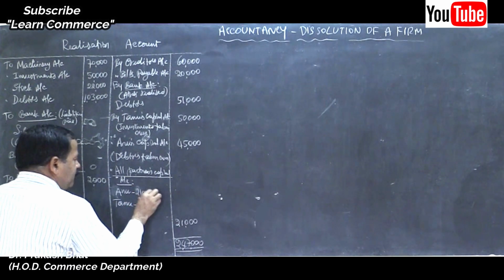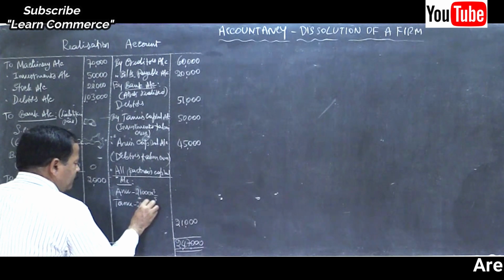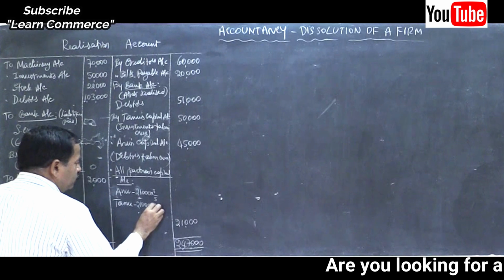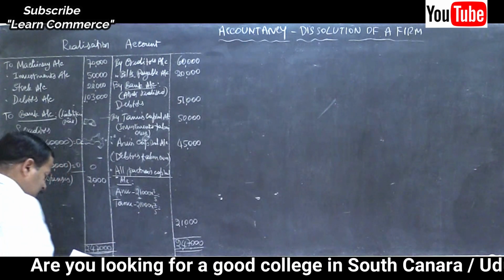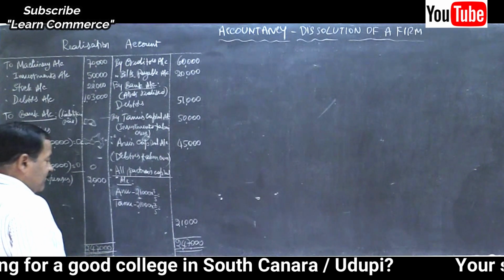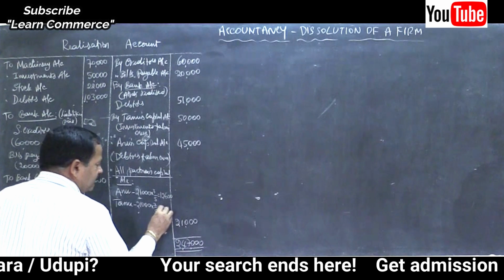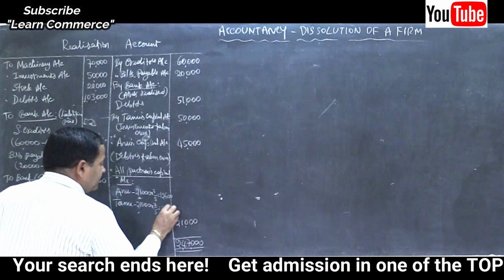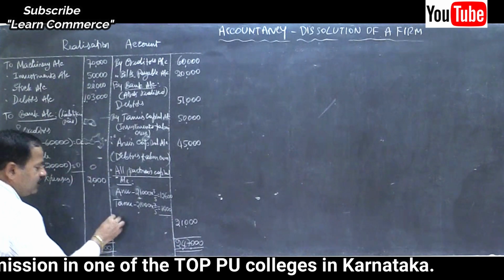21,000 into 3 by 5 and 21,000 into 2 by 5, sorry, which is equal to 12,600 and 8,400. That's all. So the total will be 21,000.